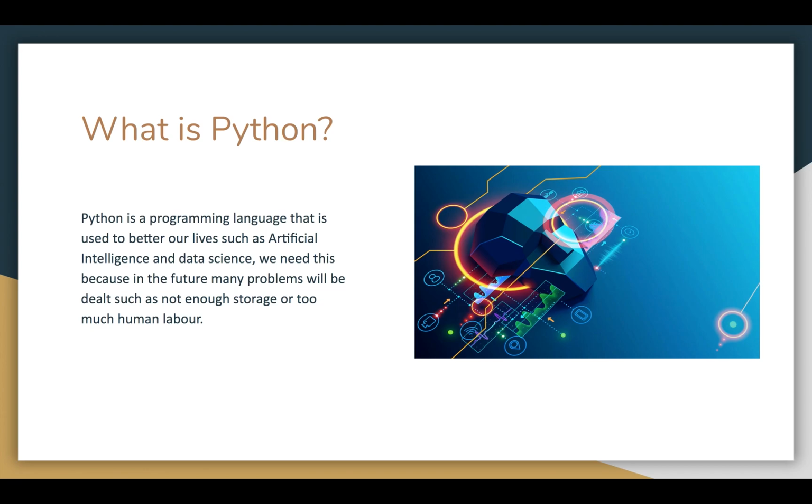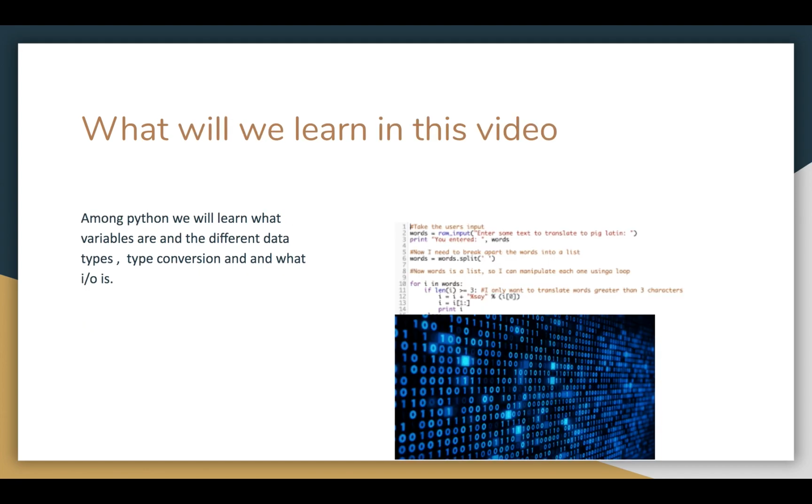Artificial intelligence helps us to shorten human labor. What we'll learn in this video, among Python concepts, are variables and the different data types, type conversion, and what input and output is. I know there's a little error here, but just ignore that.